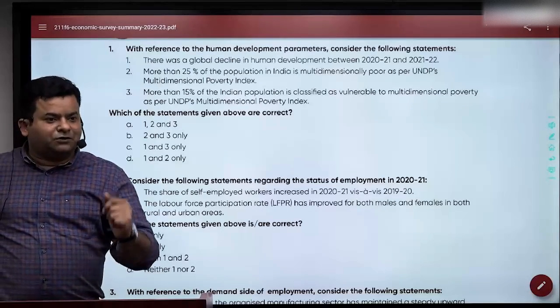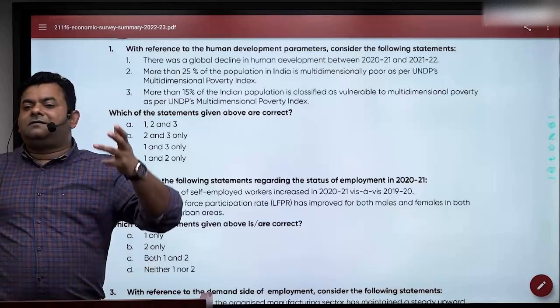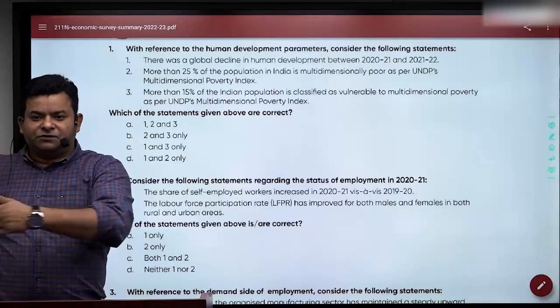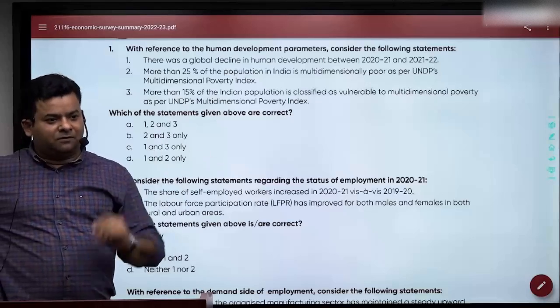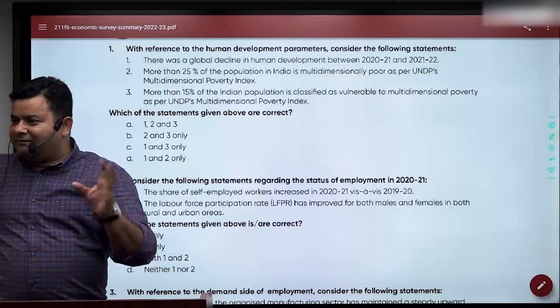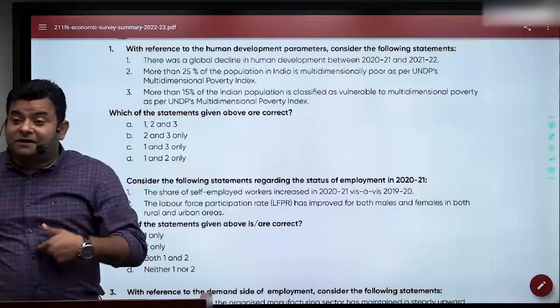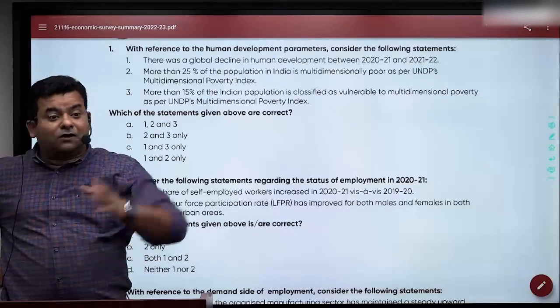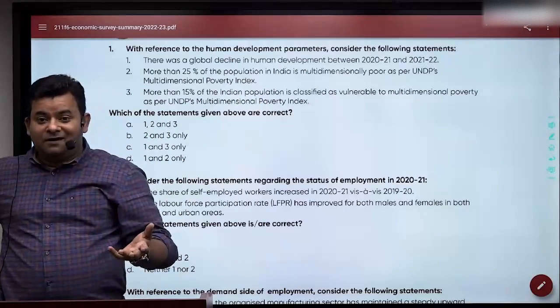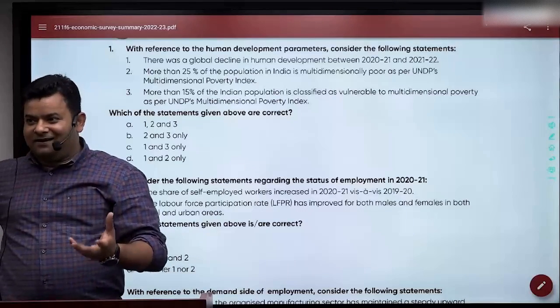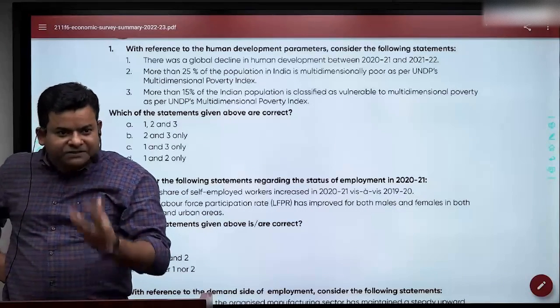Like this year, there was a question again on various credit rating agencies, and people get scared. Now I have seen that they are mugging up the credit rating agencies: where is ICRA, where is the headquarter, grow up. We don't want that. We want you to know the basics of it.